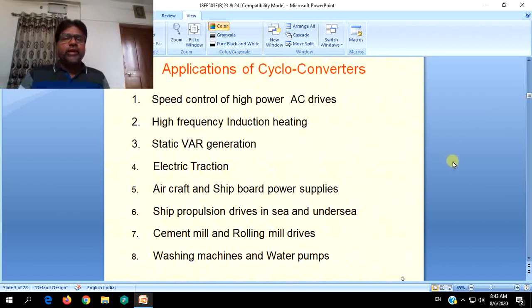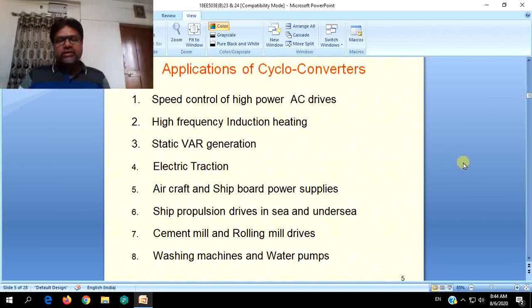Depending on what we have discussed in the previous slide, what are the things which can be controlled, depending on those things, the cycloconverters find a wide variety of applications in many fields. These are only a few things, but they will find their applications in almost all the things, because our transmission, generation, distribution and consumption, everything is AC basically.